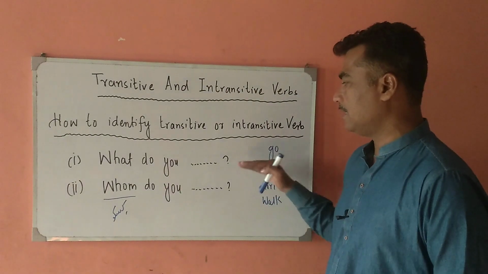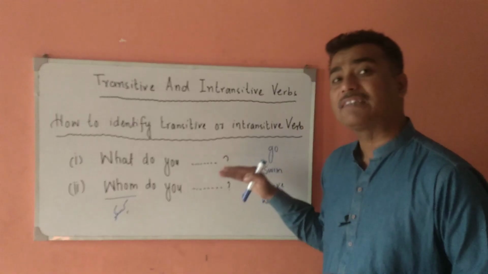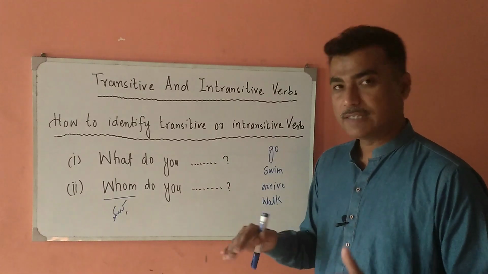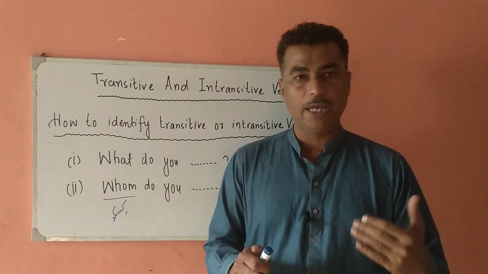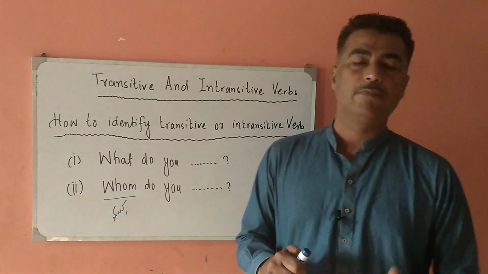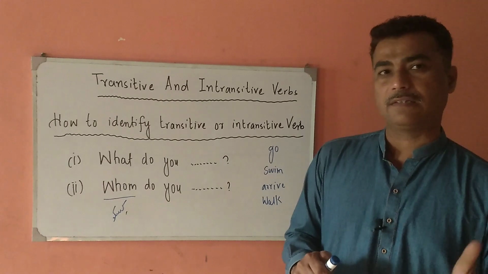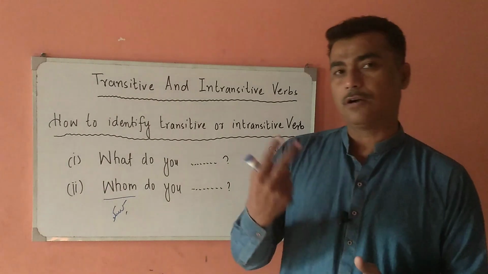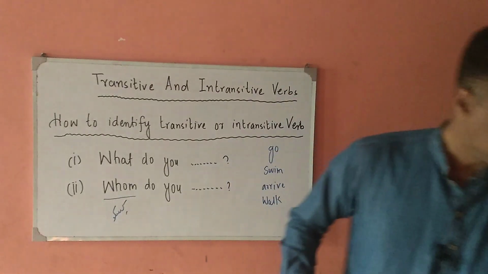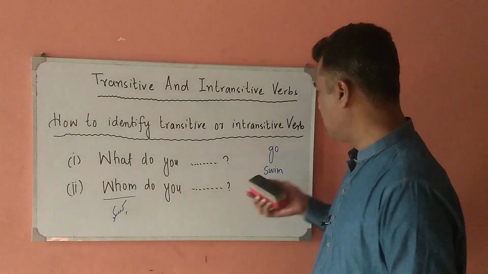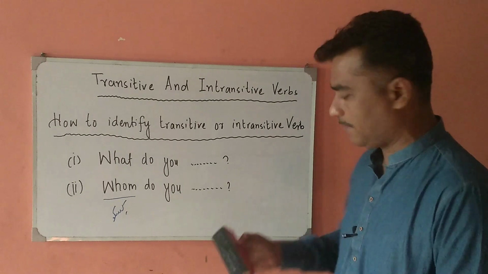That is the reason that we cannot make the passive voice of these type of sentences. Now the question arises here: in the new model paper of first year English class, Karachi Board, there are two types of sentences. Okay, so let us have a description of those sentences as well.